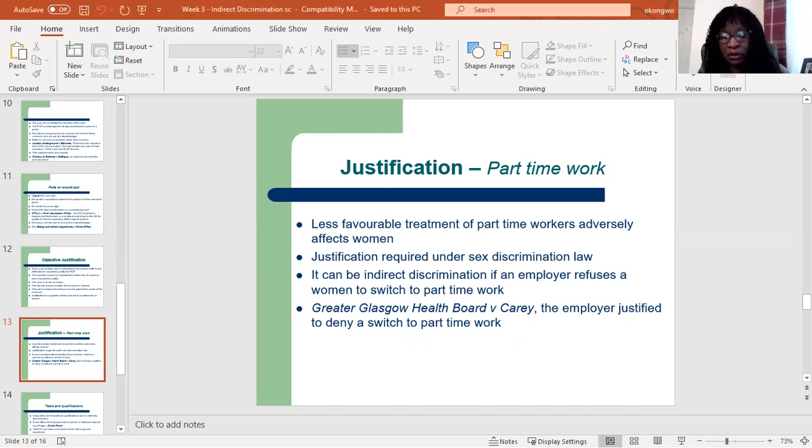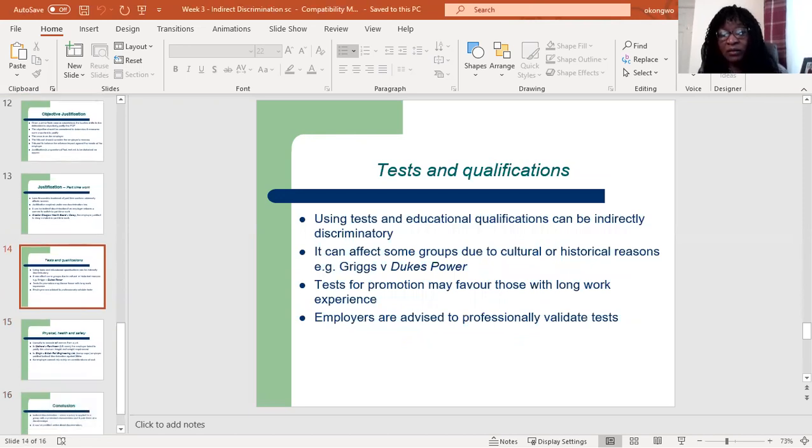Then the next one, tests and qualifications. Okay, so using tests and educational qualifications for employment decisions, such as promotion or redeployment, I mean, using those tests, they are objective, okay, because the employer does not want to do favoritism or anything. Okay, so let's do a test to know who meets the criteria. Okay, it is an objective way of doing promotion or redeployment. All right. However, it can also be indirectly discriminatory.